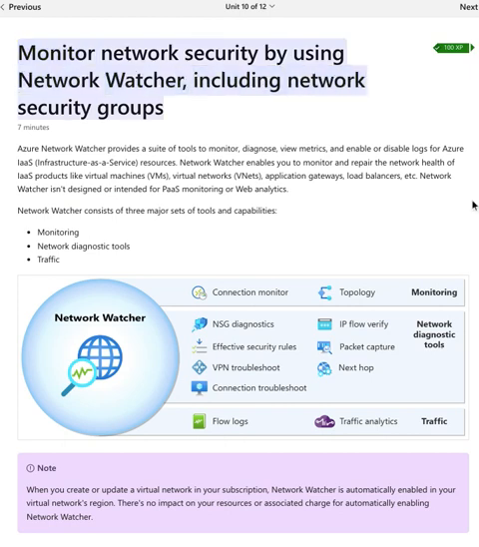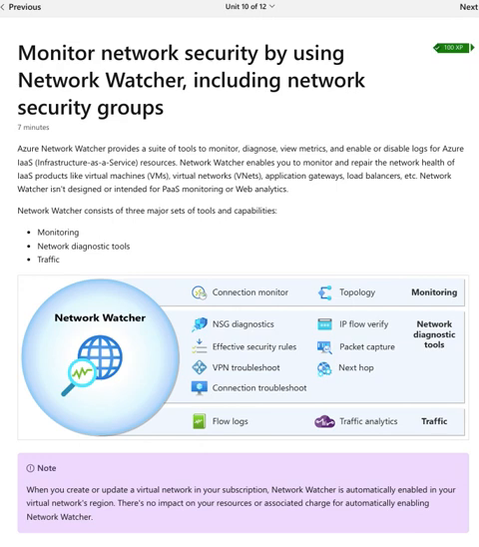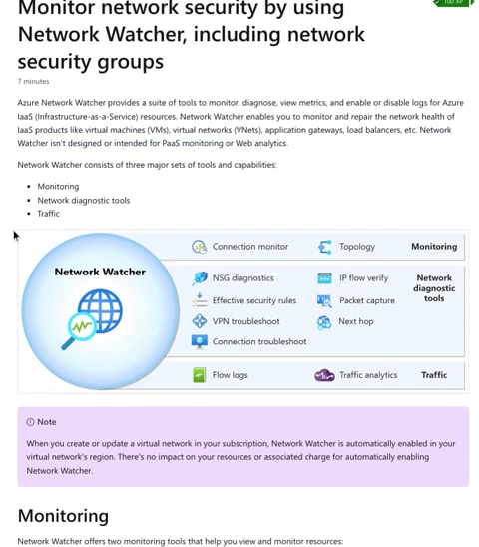Monitor network security by using Network Watcher, including network security groups. Azure Network Watcher provides a suite of tools to monitor, diagnose, view metrics, and enable or disable logs for Azure IaaS, Infrastructure as a Service, resources. Network Watcher enables you to monitor and repair the network health of IaaS products like virtual machines, VMs. Network Watcher isn't designed or intended for PaaS monitoring or web analytics.